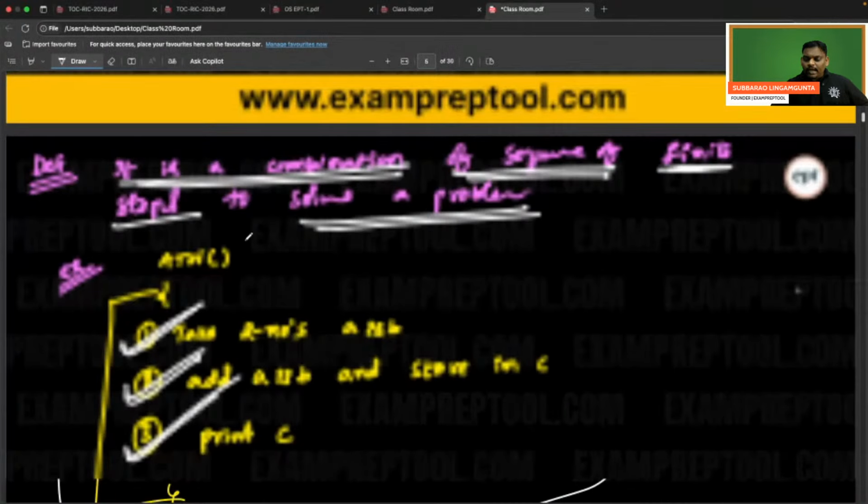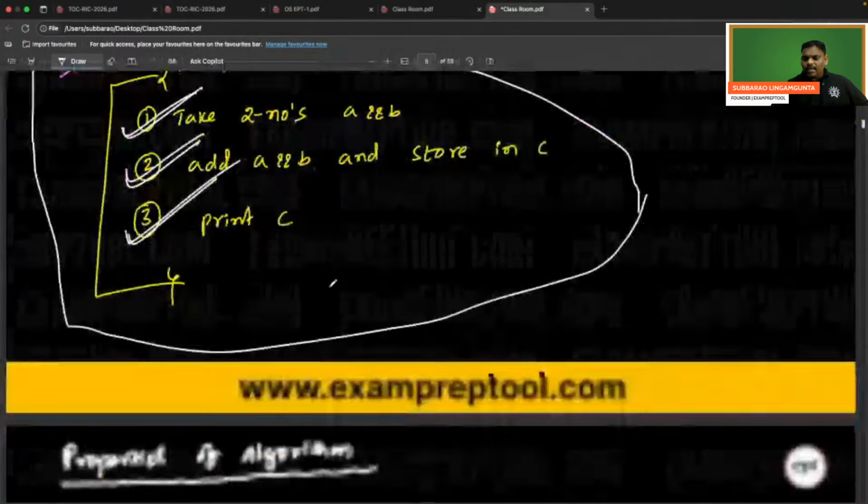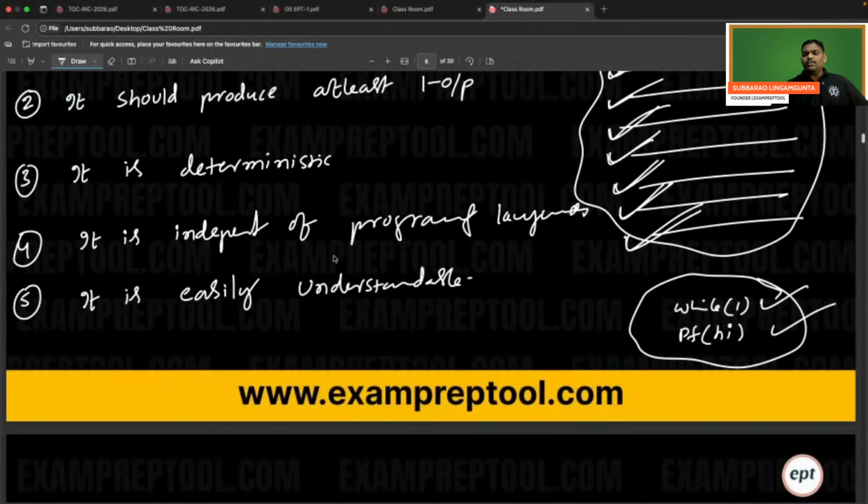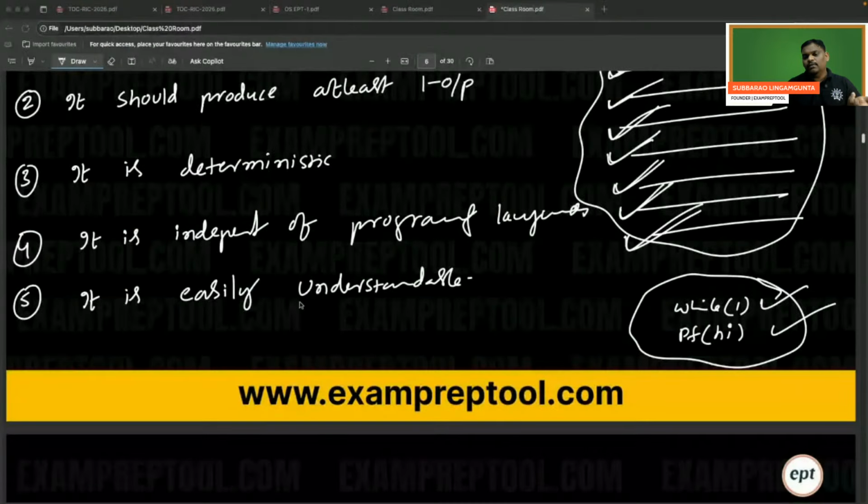So I gave the definition. I gave one example. I am writing properties also. So I think Shanti is saying that it is feasible. What is the meaning of feasible? Let me know. Can you give some light, some idea? What is the meaning of feasible?